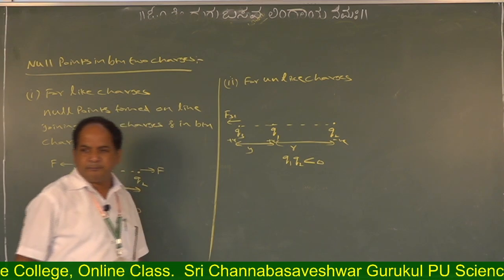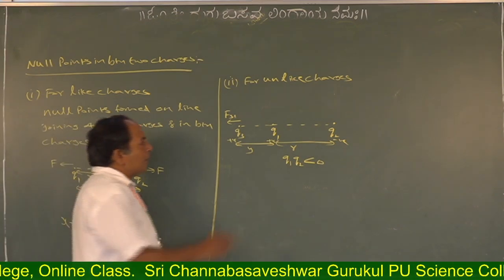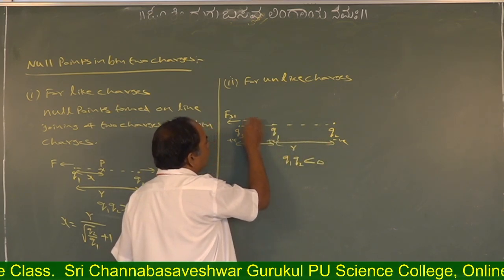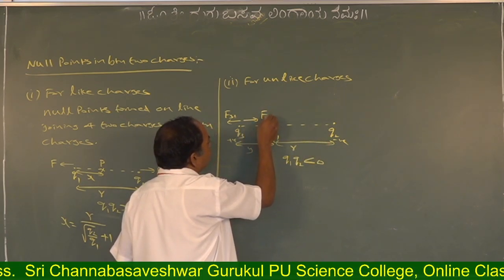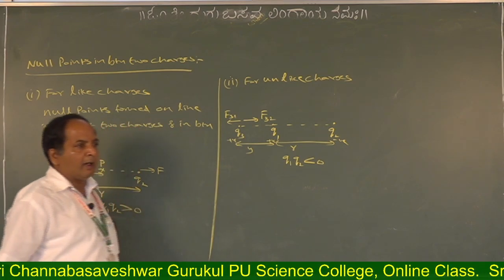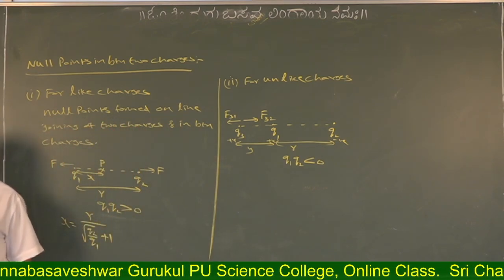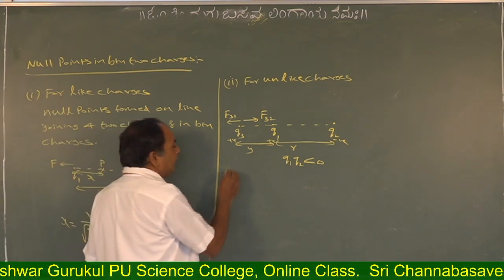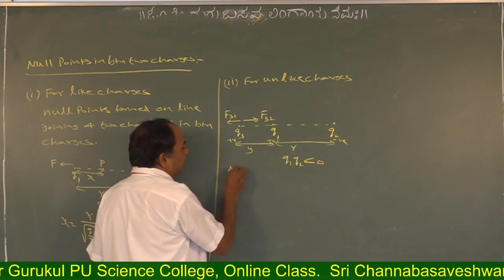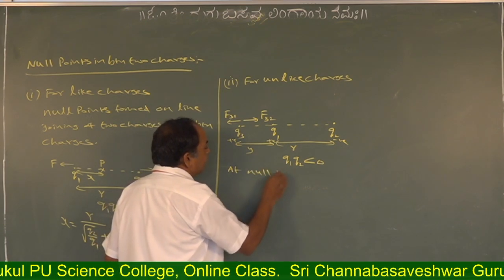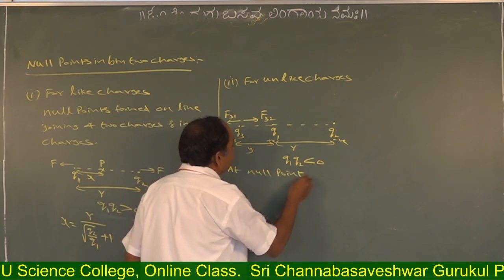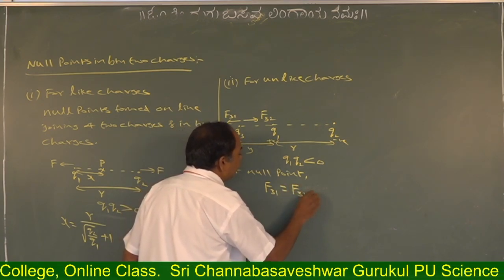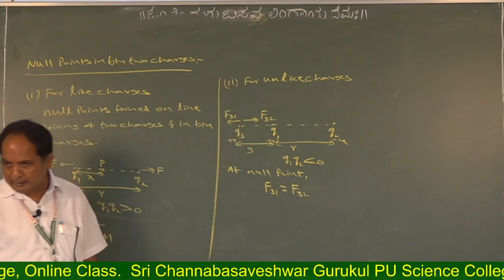Similarly, Q3 is attracted by Q2, so F32 acts in this direction. Now the null point may be formed. At the null point, F31 should be equal to F32, but in the opposite direction.